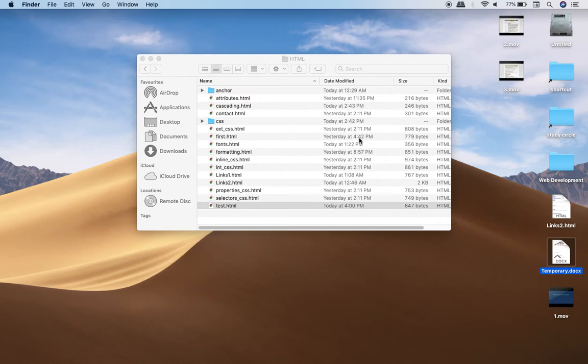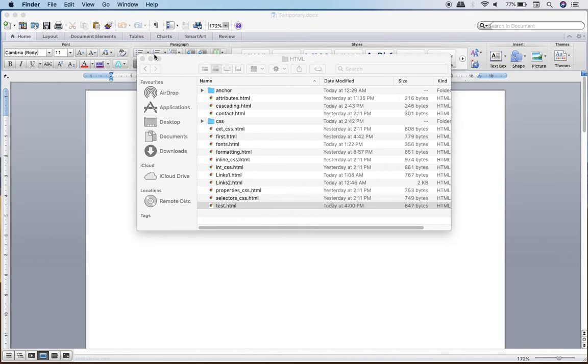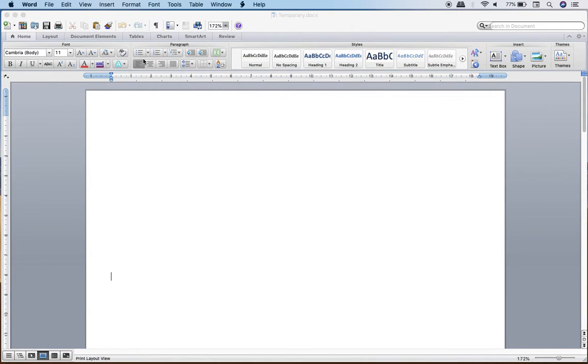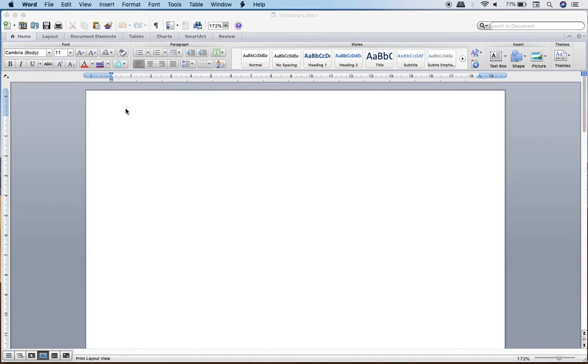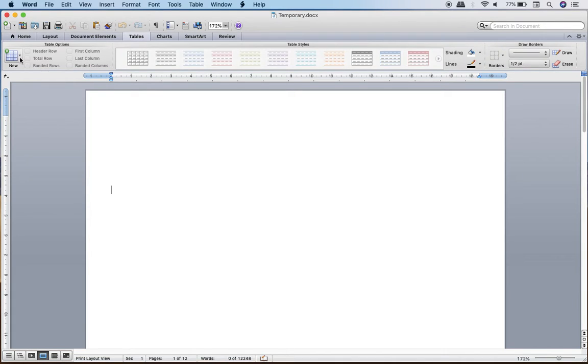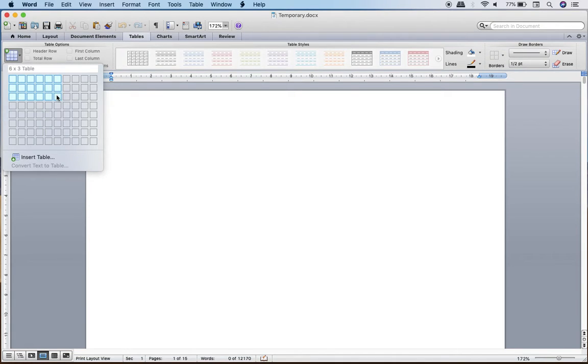I hope you have seen a table. In a table you have several rows and several columns. So let's say you have a table like this.